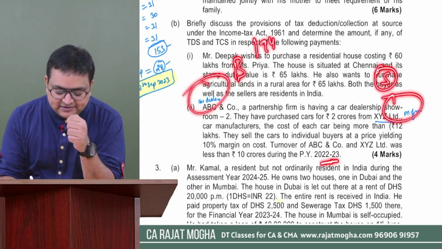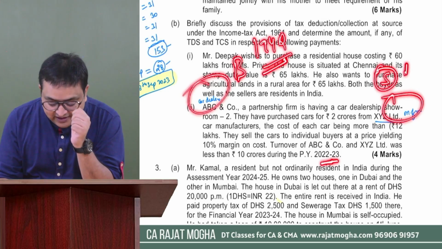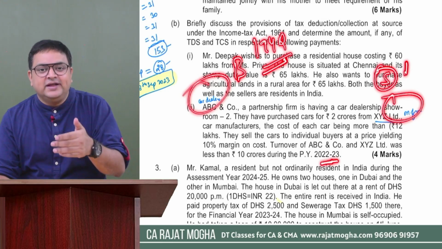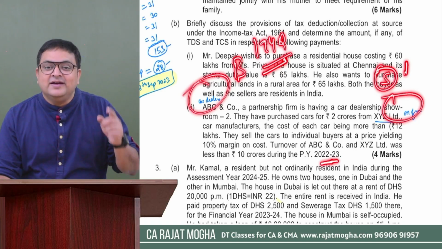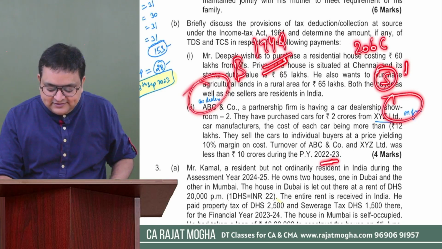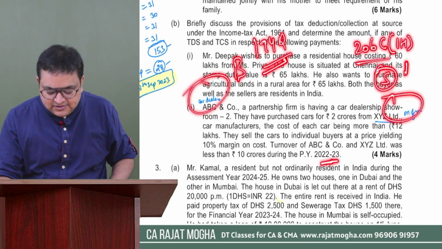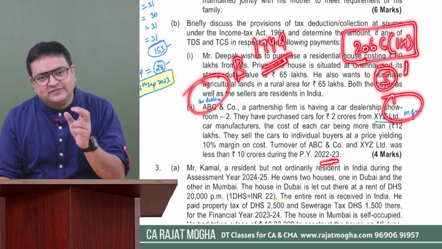If you remember the section number, it is 194Q, right? And if the seller's turnover is more than 10 crore in the last preceding previous year, then there is a TCS section also, 206C1H. If you remember the section number, quote it, otherwise not necessary, just write the provisions.